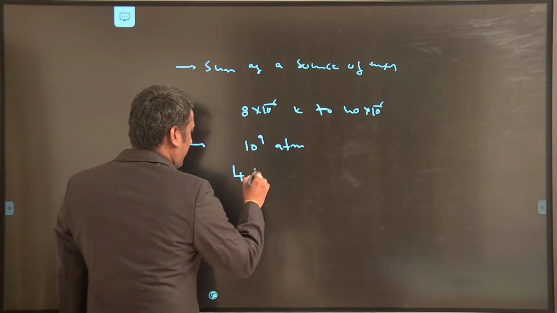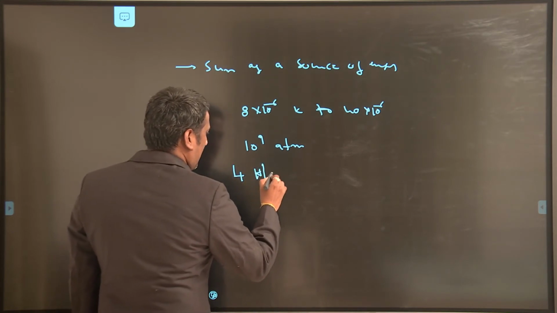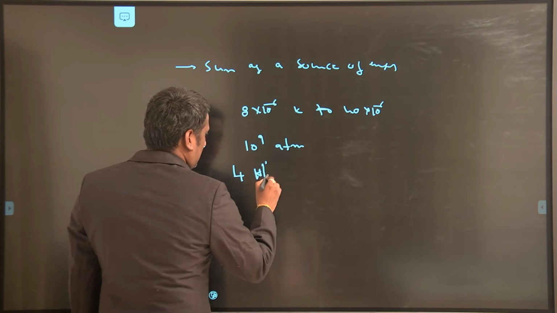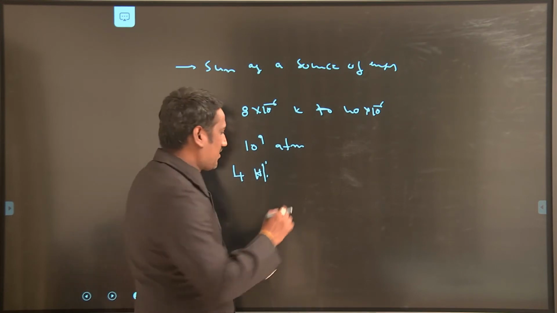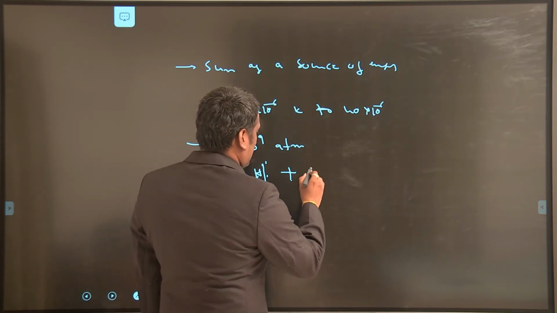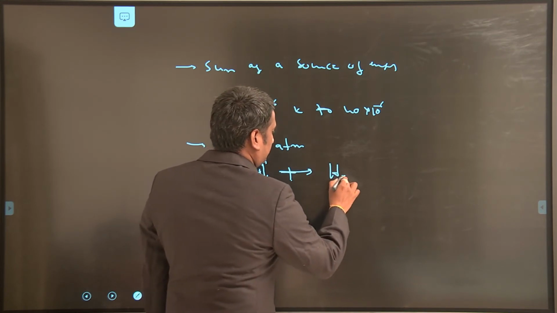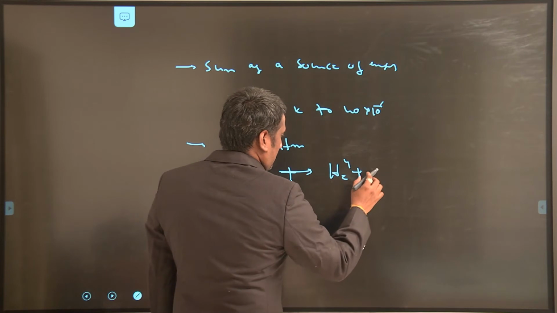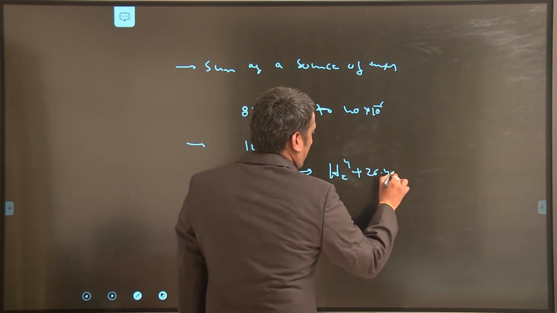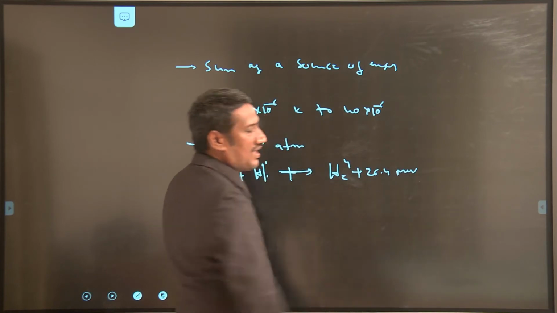If you combine 4 hydrogen atoms, you will have helium and 26.4 mega electron volts energy will be released.